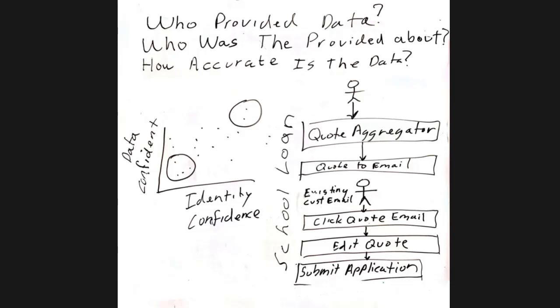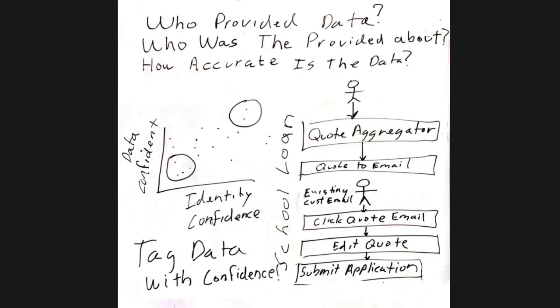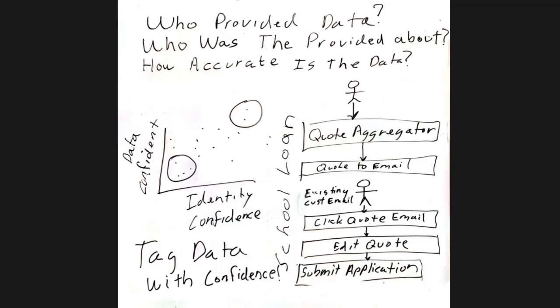So what was the whole point of this, right, was how do we know whether we trust our data that comes in? When do we trust it to be what we expect so we could give this school loan? And do we need to tag this data with the identity confidence and the data confidence? If we tag the data with confidence levels, at this point, I feel like we need more than one, right? We need the data confidence, how accurate do we think it was, and then how accurately do we think we know who did that.